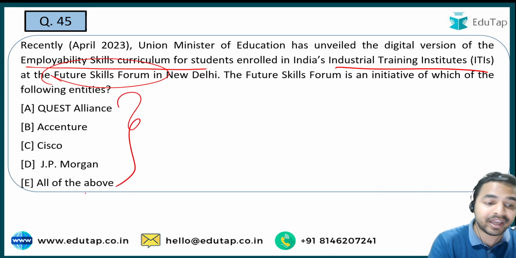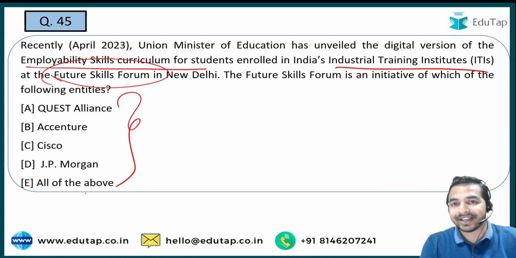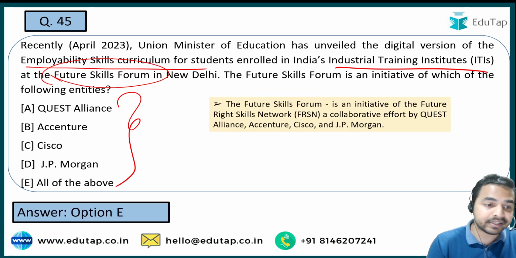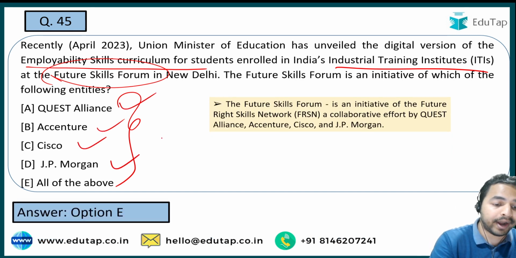यहां पर नाम दिया गया है कुछ ऑर्गेनाइजेशंस का, और guys यहाँ पर all these organizations are basically responsible for this initiative of Future Skills Forum, that is Quest Alliance, Accenture, Cisco and JP Morgan.